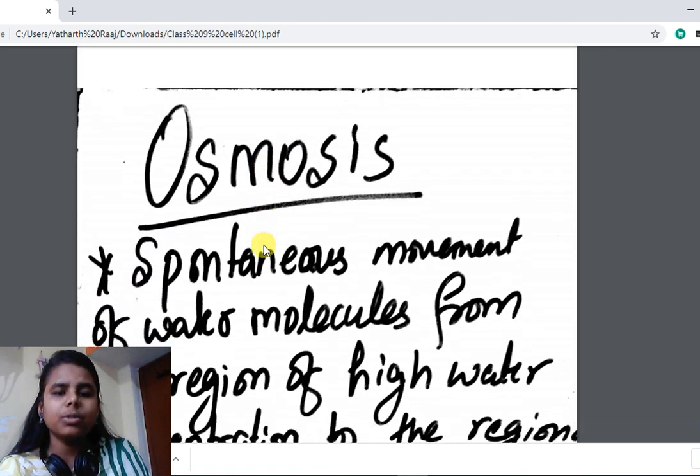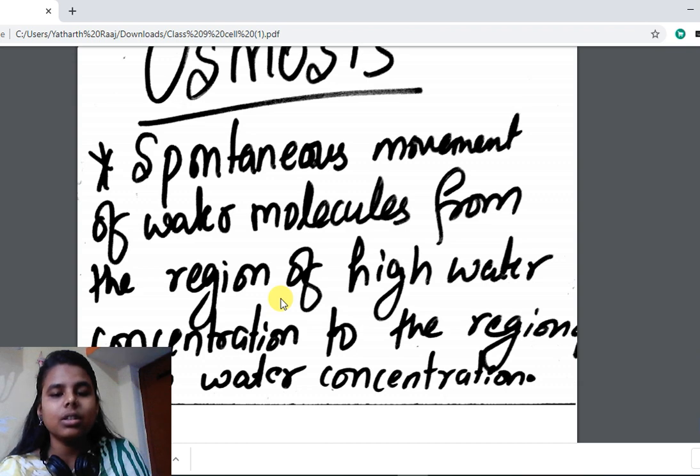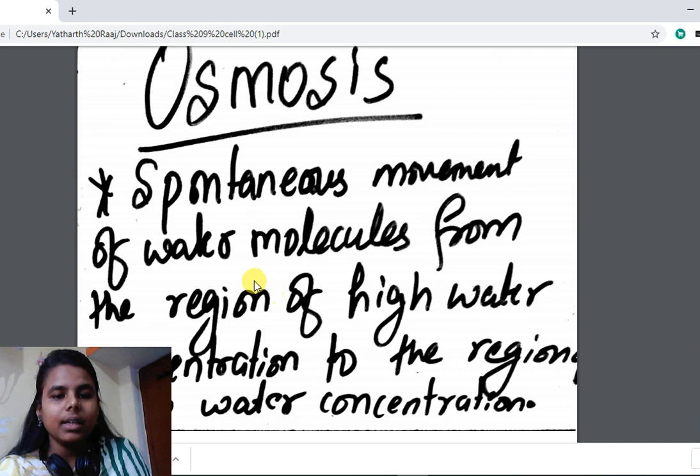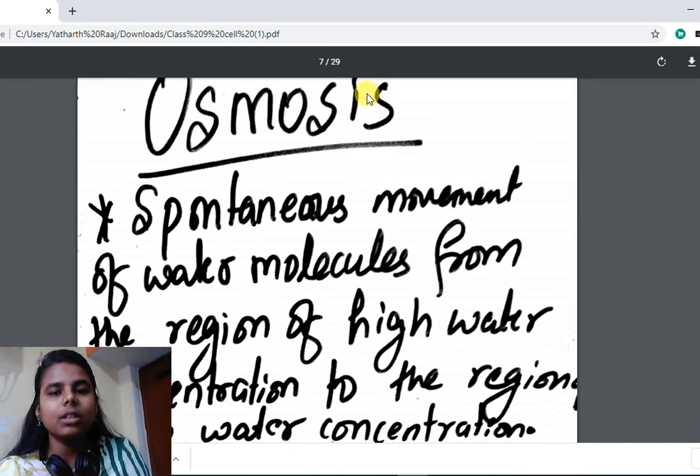Now osmosis. What is osmosis? Osmosis is the spontaneous movement of water molecules, specific water molecules only, from region of high water concentration to region of low water concentration is called osmosis. So here osmosis is the movement of water molecules, but diffusion can be the movement of gaseous molecules or any other liquid molecules or gaseous molecules.